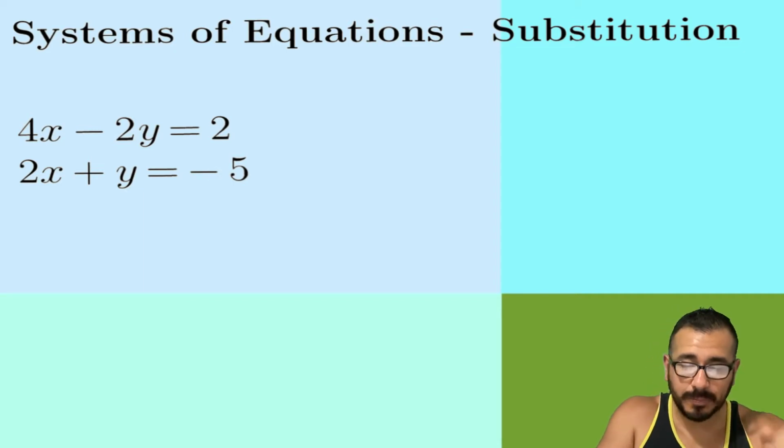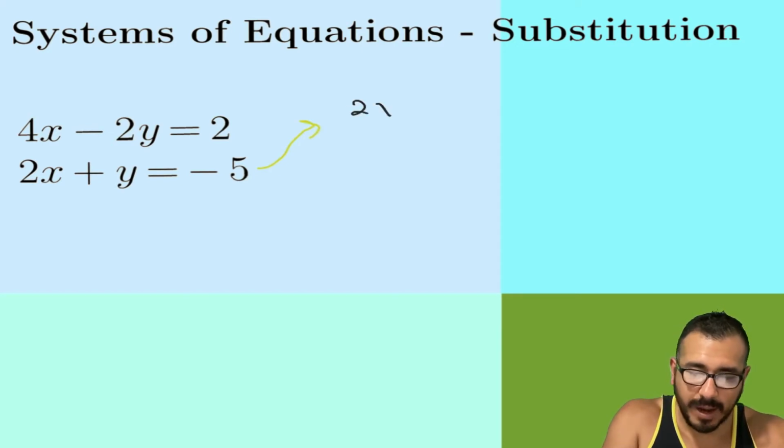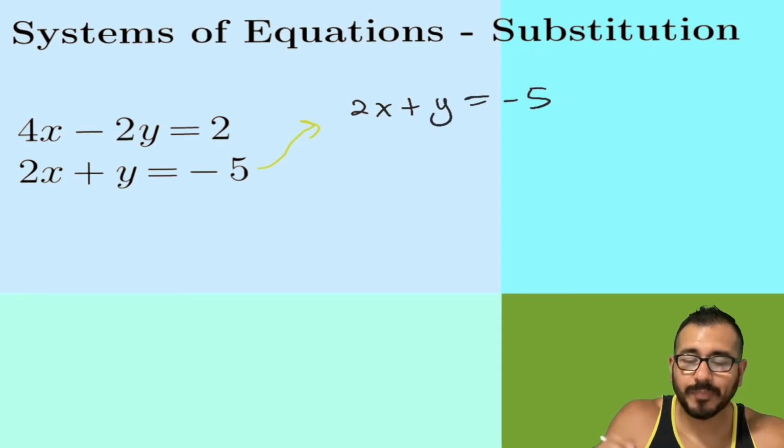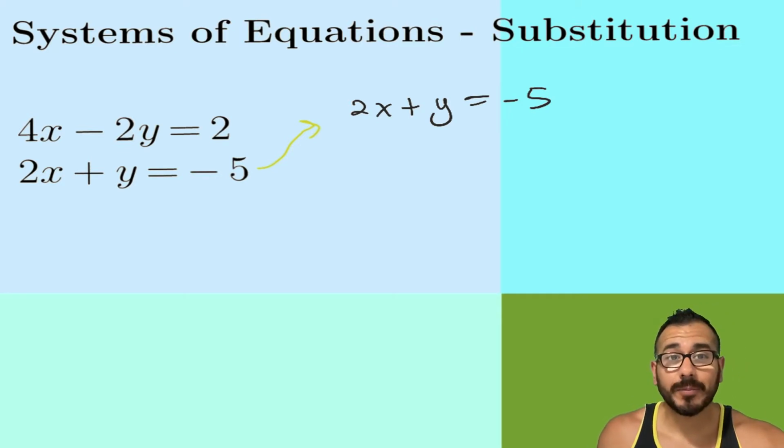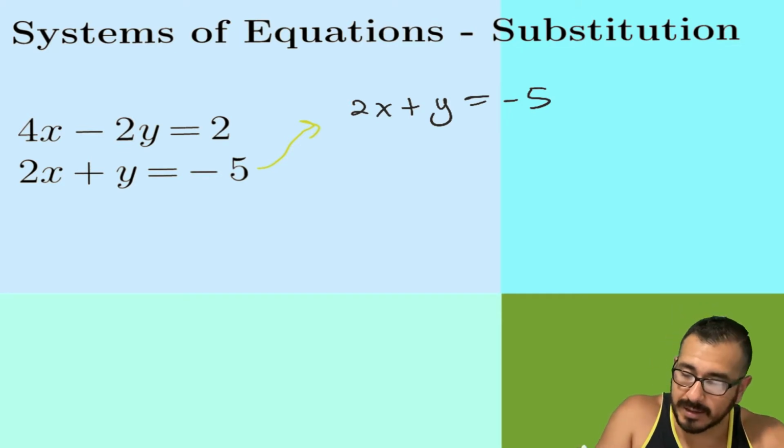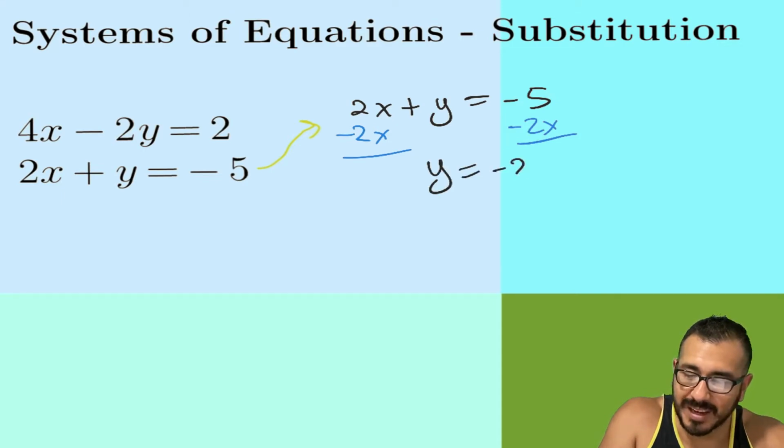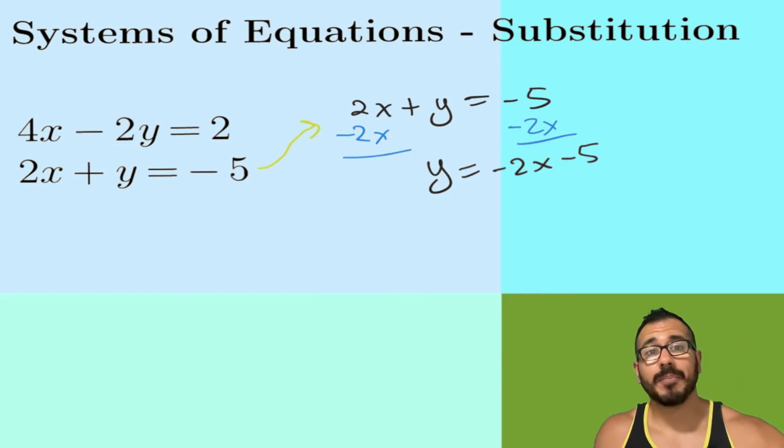So I'm gonna take that equation and rewrite it because we're gonna solve for Y. I'm gonna take that 2x and subtract it from both sides because we're trying to isolate that y variable. So y equals negative 2x minus 5. So that's our first step. Pick a variable, get it by itself.